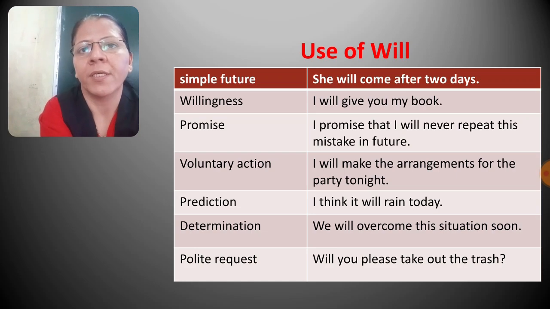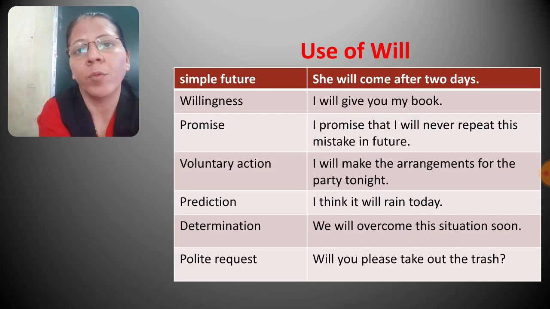Now already we are facing this pandemic, that is COVID-19. Right? So to overcome this situation, we are staying at home, using the mask. We are taking a lot of precautions. It means we are determined to overcome this situation. So to show the determination, we use will.